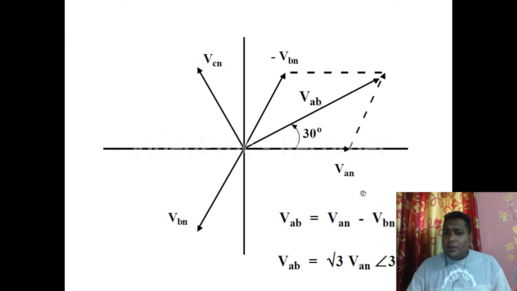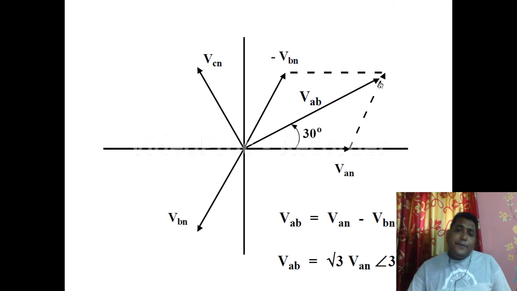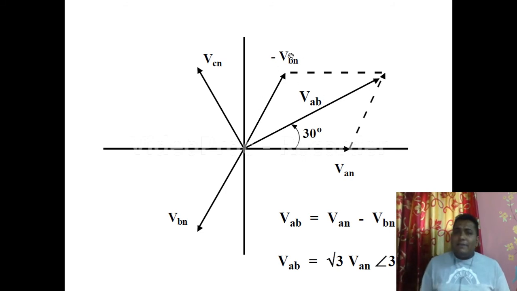Right now, just follow my pointer in this section. There is AN, there is BN, and in between them if we draw a vector sum, from this point we draw a dotted line parallel to this line, and from this point a dotted line parallel to this line. Where they intersect, that is the vector summation. The vector summation gives us the line voltage. Why? Because the voltage between any two phases, this is the A phase and this is the B phase, is the line voltage.